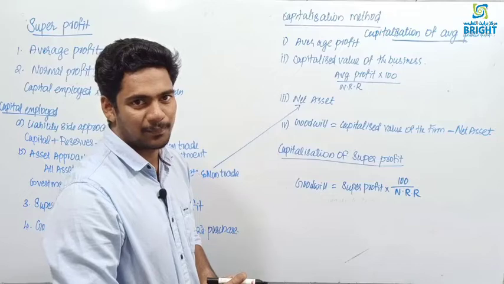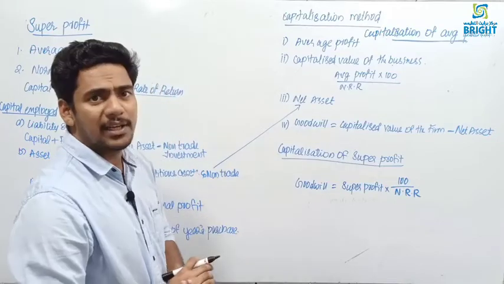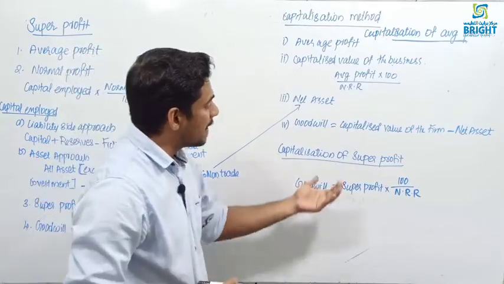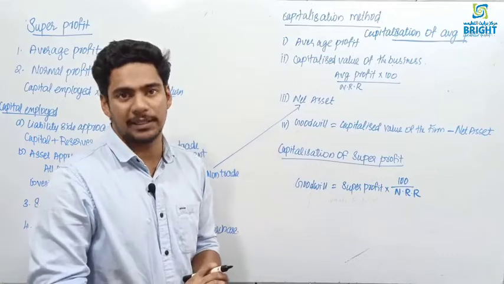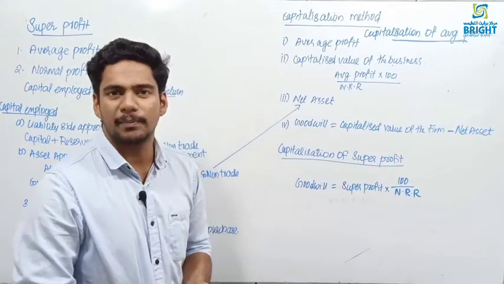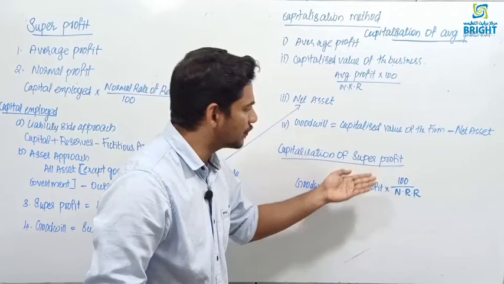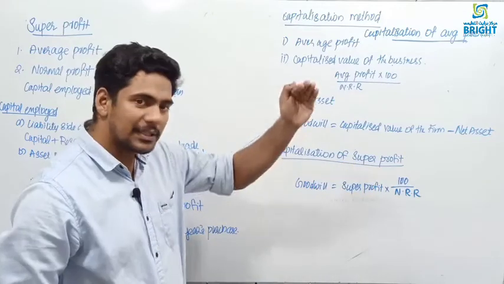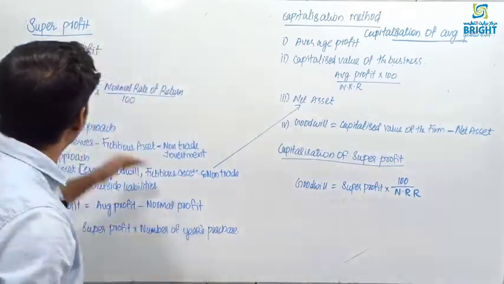So it is easy. Then last method of calculation of goodwill is capitalization of super profit method. In capitalization of super profit method, you are following the same as this.